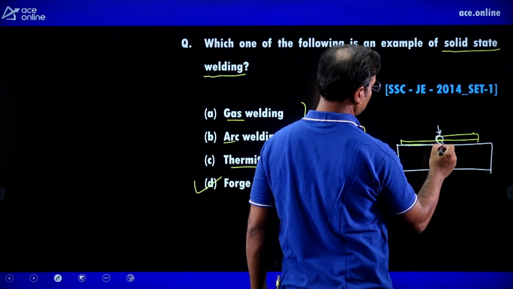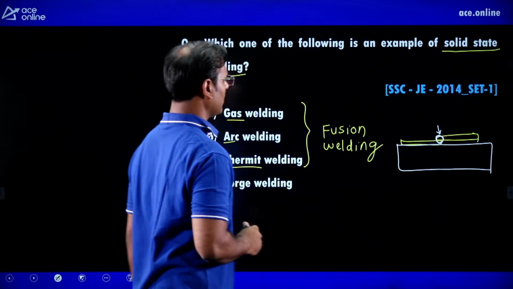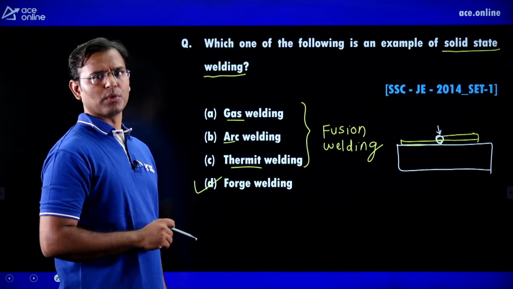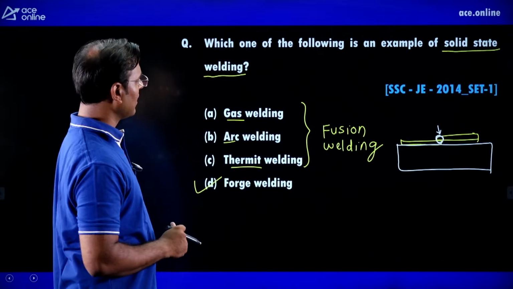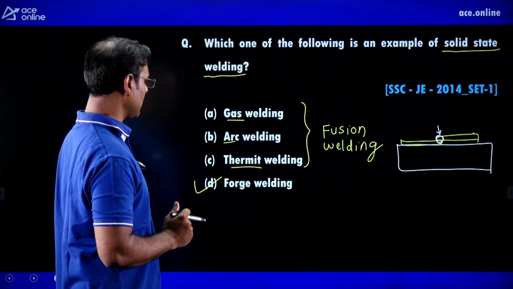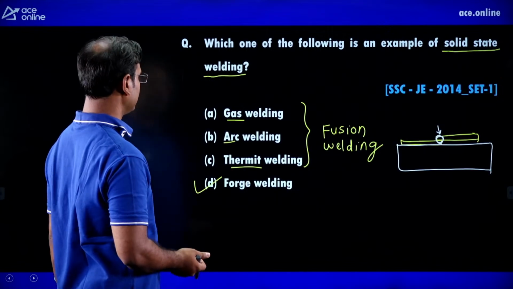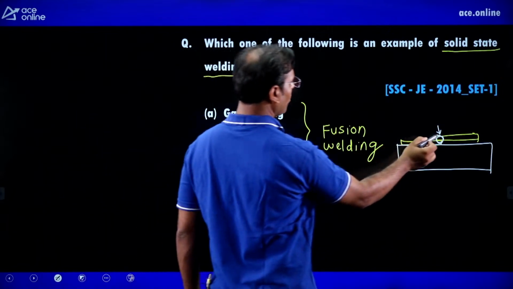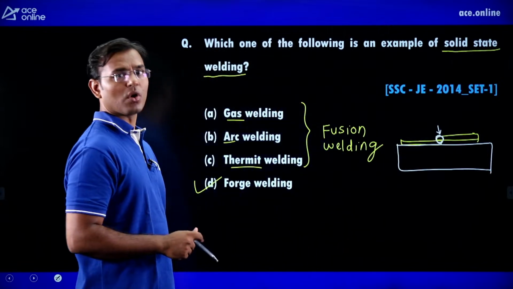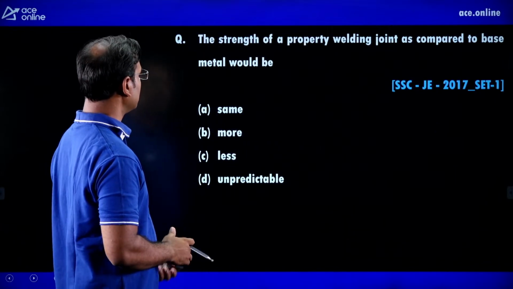Then they will join, and this is known as forge welding. This is one of the oldest welding methods, and it is solid state welding, meaning it is not converting into liquid, it stays solid. No part of either rod is converting into liquid.